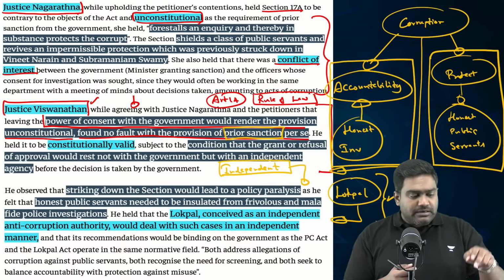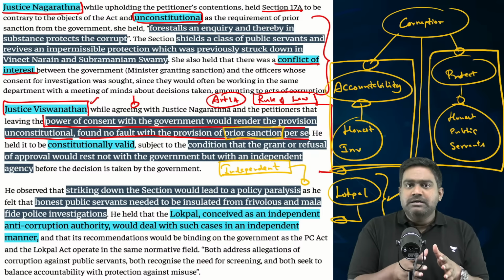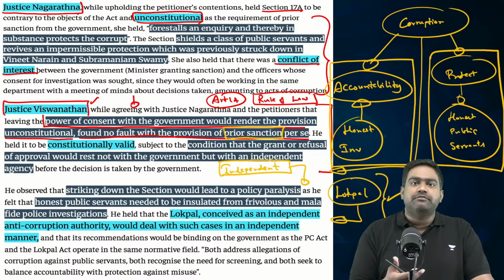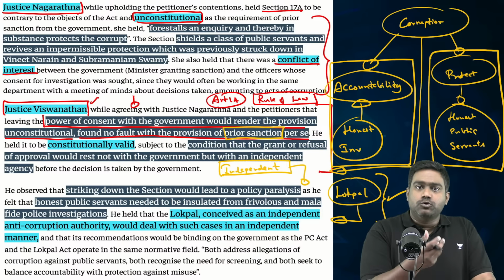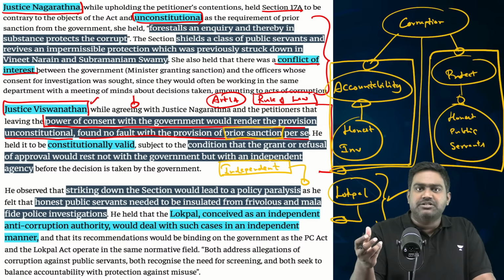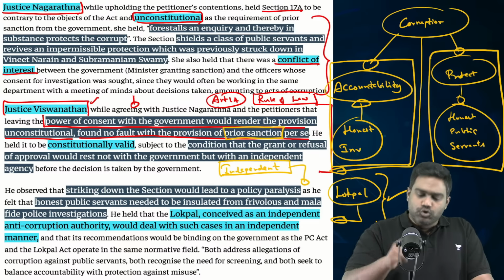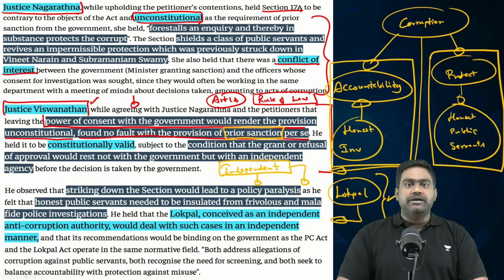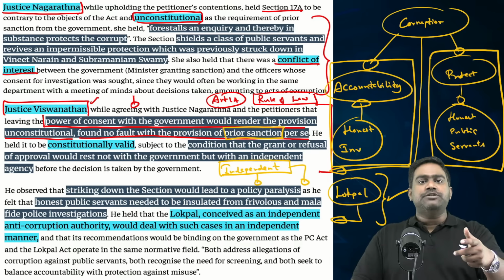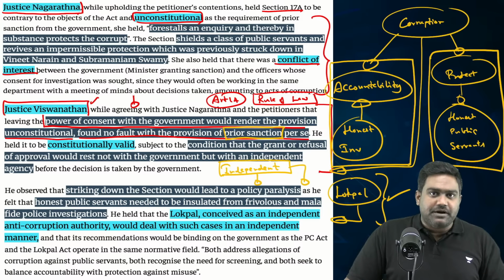Justice Vishwanathan here agrees with Justice B.V. Nagaratna that the sanction cannot be given by the government itself. That's a case of conflict of interest. So the sanction should be provided by an independent agency such as the Lokpal. So now, since the verdict is a split verdict, the matter is referred to a higher judge bench, most likely to be headed by the Chief Justice of India.